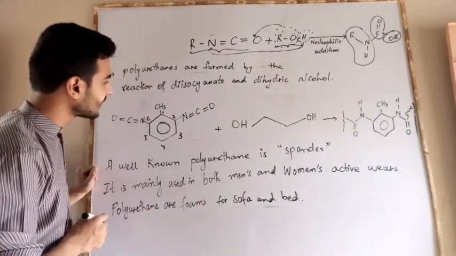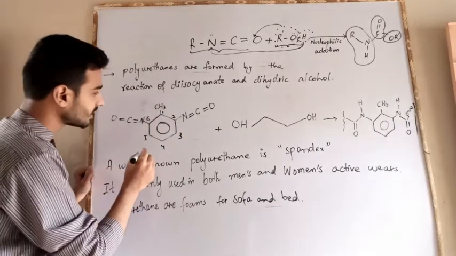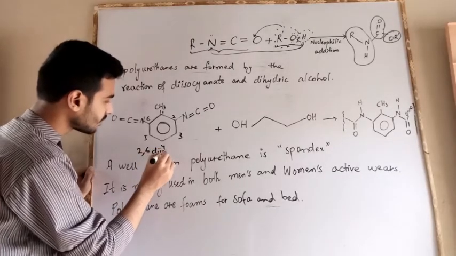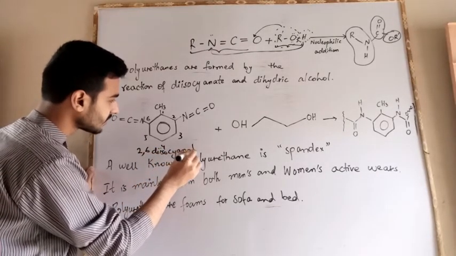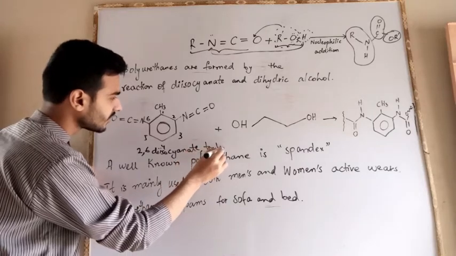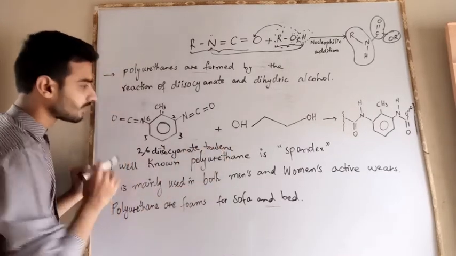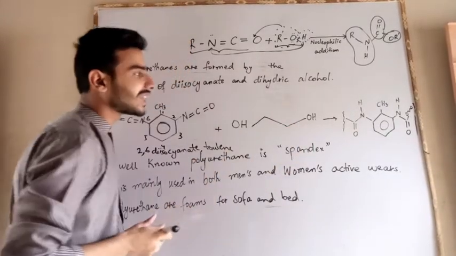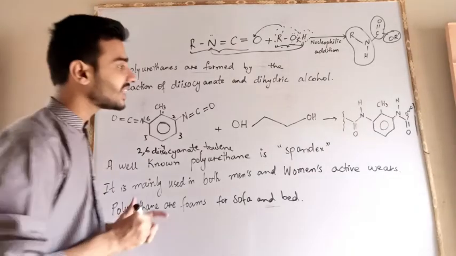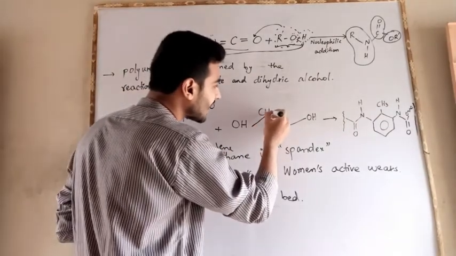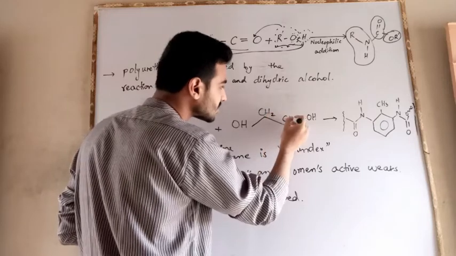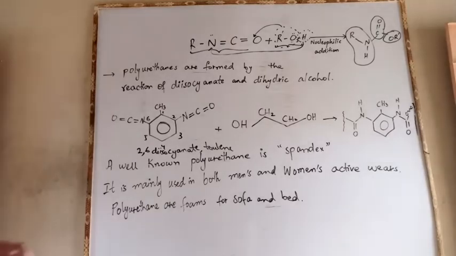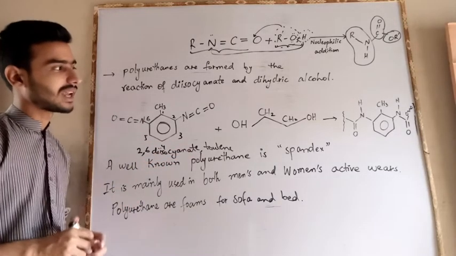So the formula for this compound is 2,6-diisocyanate toluene, or we can write toluene from here. It depends on how you deal with it. Here we have a dihydric alcohol, which is ethylene glycol, CH2CH2, with two OH groups attached. So this is the ethylene glycol.